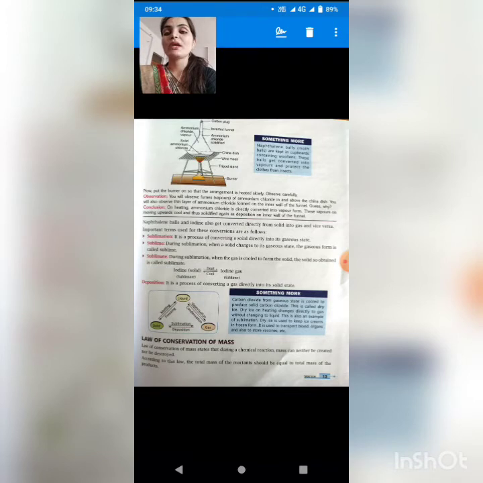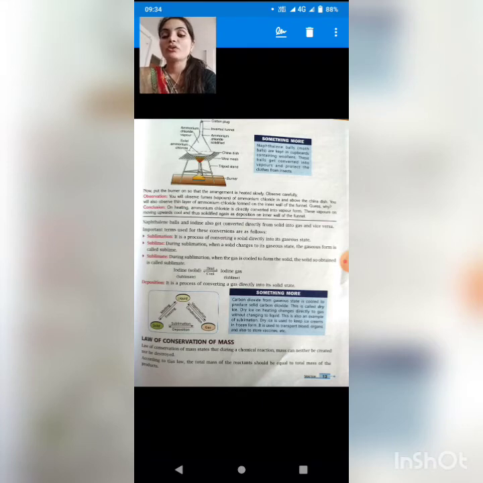Now what is sublimate? Sublimate is the solid part. It means during sublimation, when the gas is cooled to form the solid, the solid so obtained is called sublimate. For example, iodine is solid. When you heat the iodine, you will get iodine gas. But when you collect the iodine gas and cool it down, it gets converted into iodine solid. So iodine gas is the sublime and iodine solid is the sublimate.